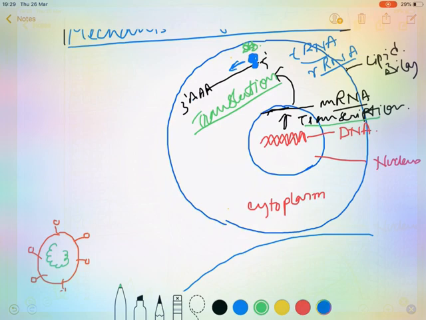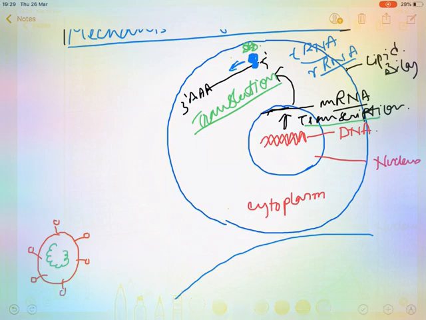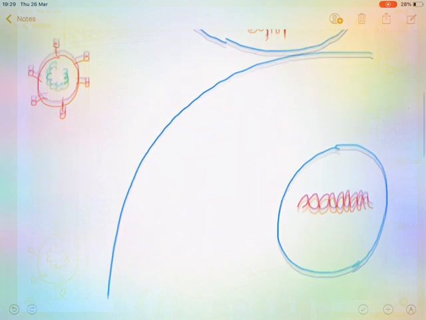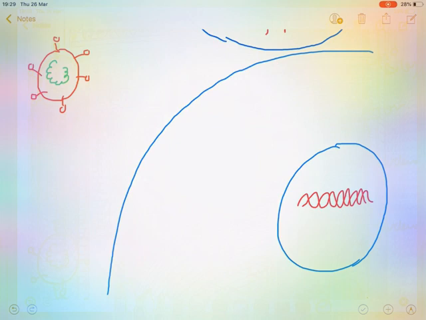So how does the coronavirus deal with this? It basically hijacks the cell. How does it do it? Let us discuss. Here is the structure of a cell. This is the nucleus, this is the cytoplasm, and this is the COVID, that is the SARS-CoV-2.